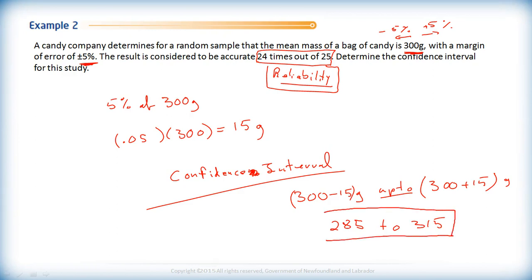It tells us that if you pick a bag of candy at random from what this company is producing, or what you find on the shelf, then you can be sure 24 times out of 25, so that's 96% reliability, that the bag of candy is going to have a mass that's between 285 and 315 grams. Okay, confidence intervals, like it.